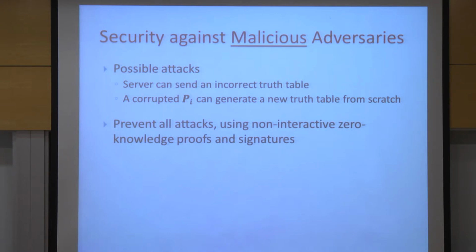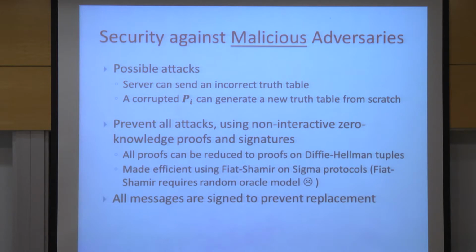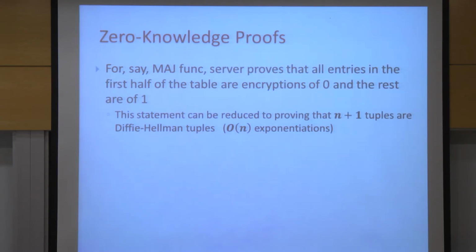So to prevent attacks, what we ask parties to do is to add non-interactive zero-knowledge proofs, proving that they've been doing what they should be doing. Okay? So I won't say how you implement non-interactive zero-knowledge proofs. What I can say is that we reduce them to proving that a certain tuple is a Diffie-Hellman tuple. I also want to explain what a Diffie-Hellman tuple is. Okay? And we need the random oracle model here. And how much does this cost?